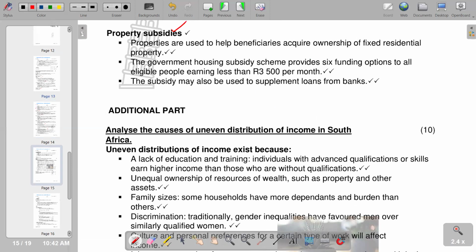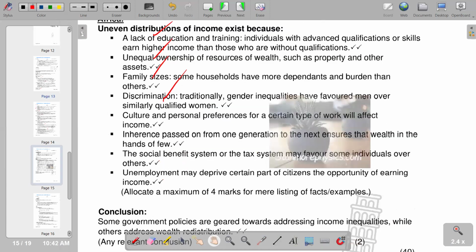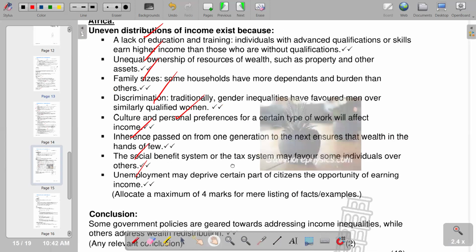in South Africa. So, uneven distribution of income exists because of a lack of education and training, unequal ownership of resources of wealth, family sizes, discrimination. So these are the points that we have. So we can also include culture and personal preferences of a certain type of work. Then we'll talk about the next point. We've got other points that are also correct that we can also include. Then lastly, you are supposed to end with your conclusion.